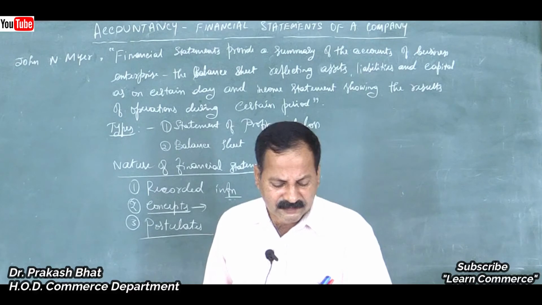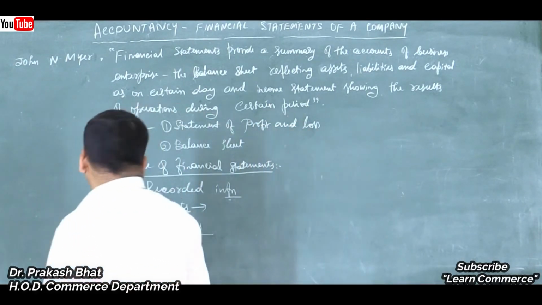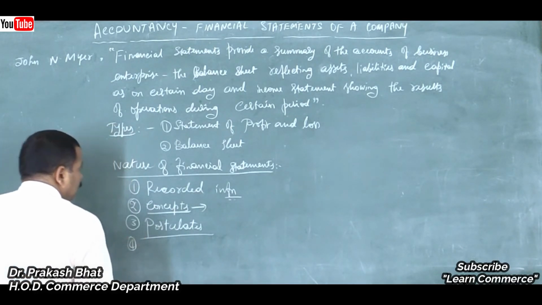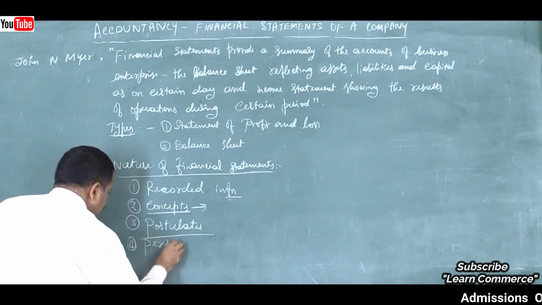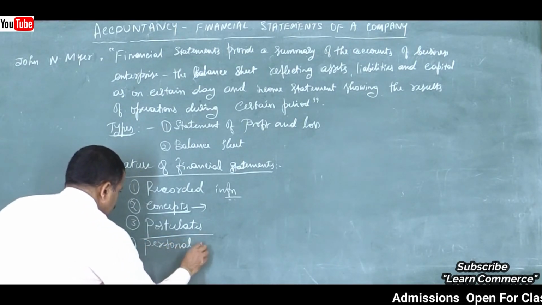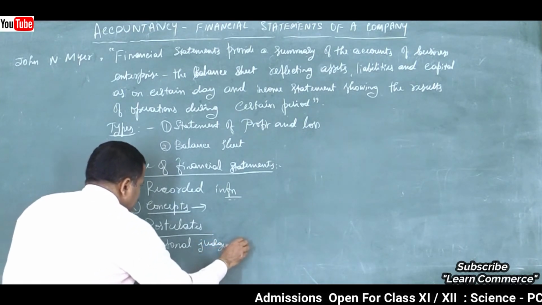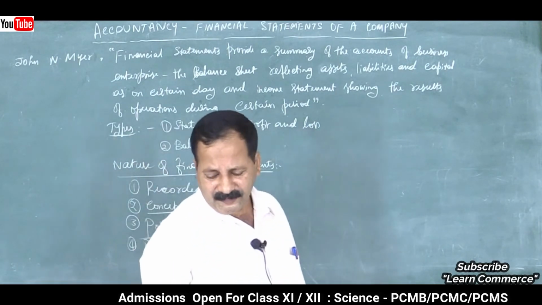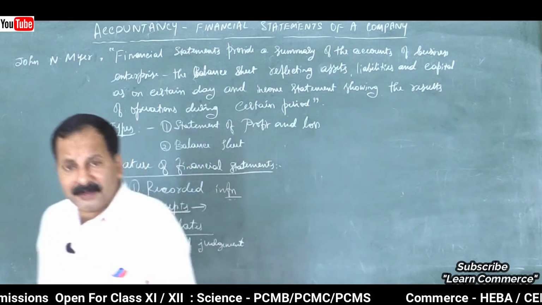Then the last one is personal judgments, opinions, estimations, which are done in the books of accounts or in financial statements. Personal judgments. I will give you the best example. Some unrecorded assets may be there in the business, suppose. So how will you enter the amount of that unrecorded asset?